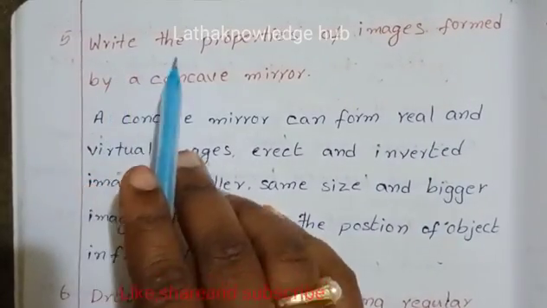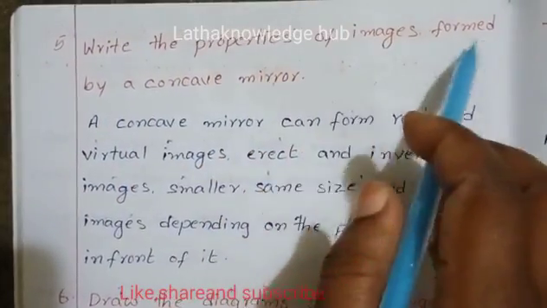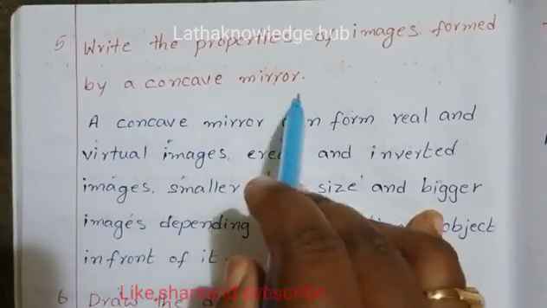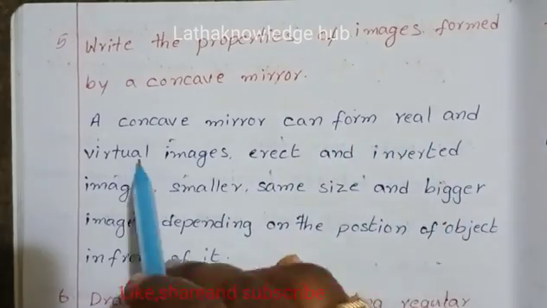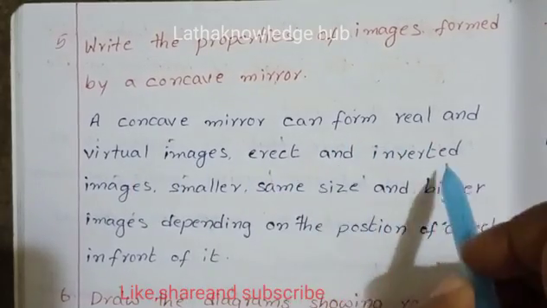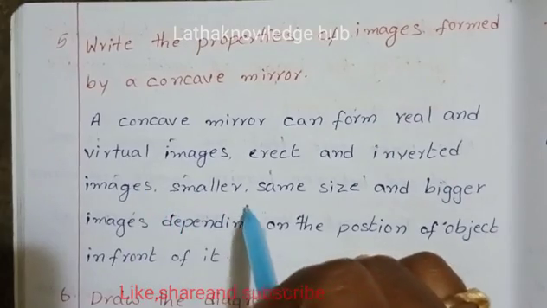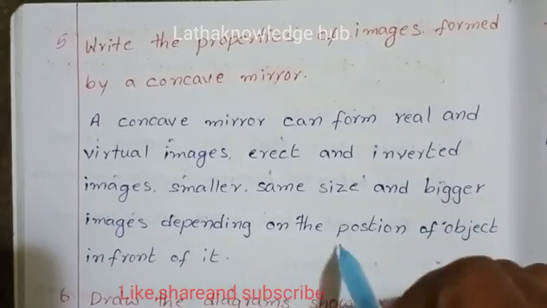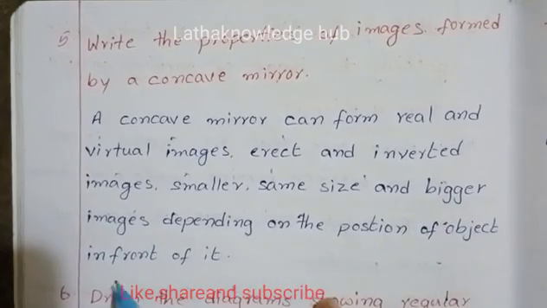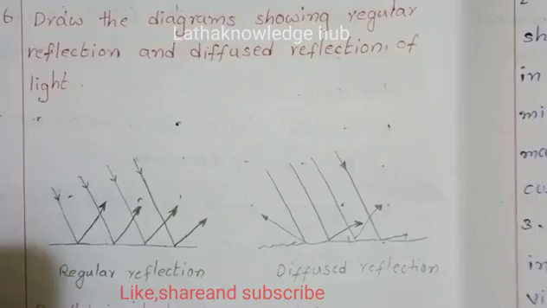Fifth question, write the properties of images formed by a concave mirror. A concave mirror can form real and virtual images, erect and inverted images, smaller, same size, and bigger images depending on the position of the object in front of it.